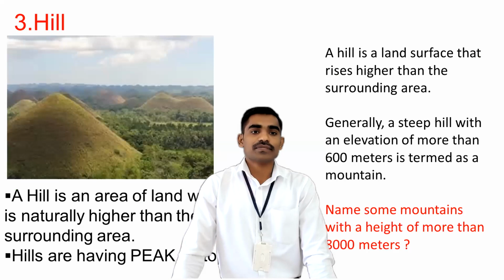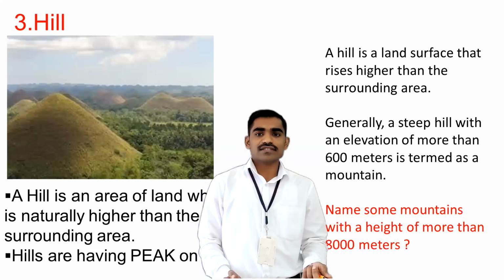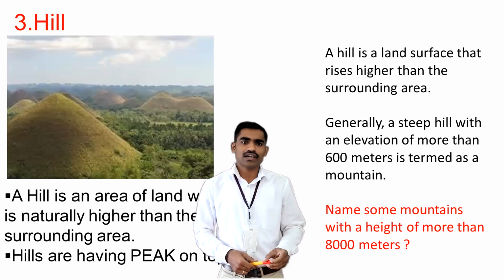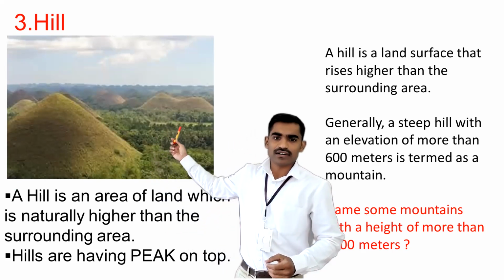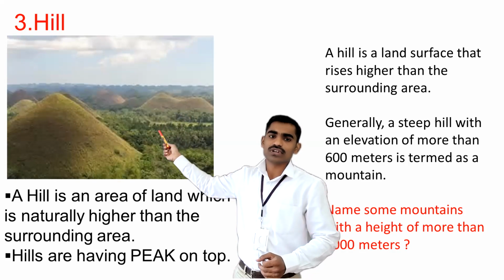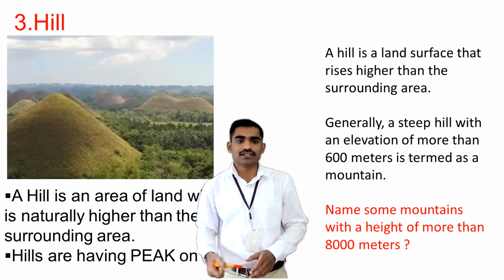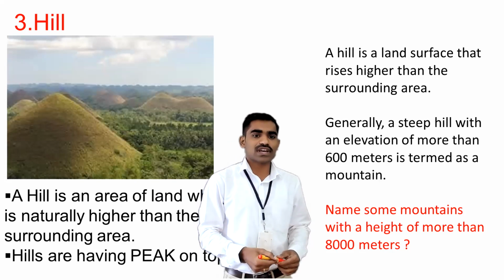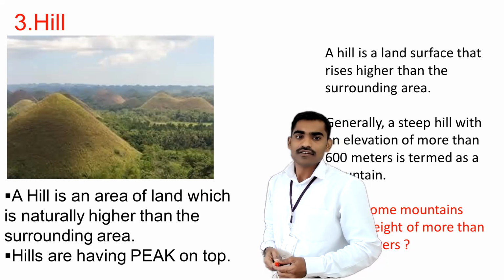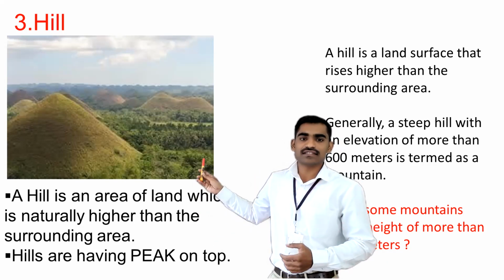So let's start. A hill is a land surface that rises higher than the surrounding area. Any area that is a little higher than the surrounding area may be called a hill. In simple language, you can say that a hill is an area of land which is naturally higher than the surrounding area.